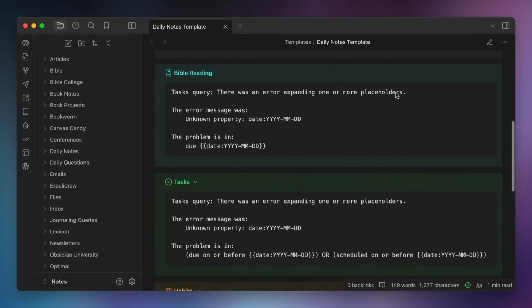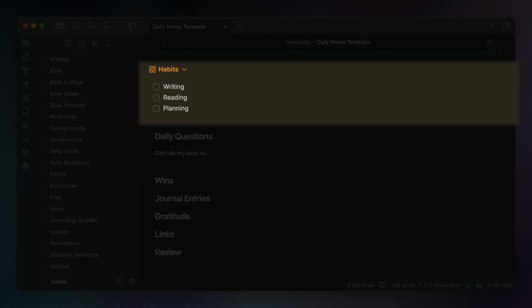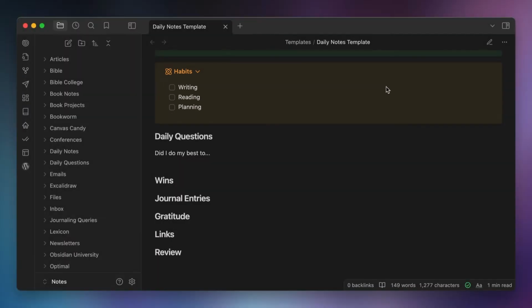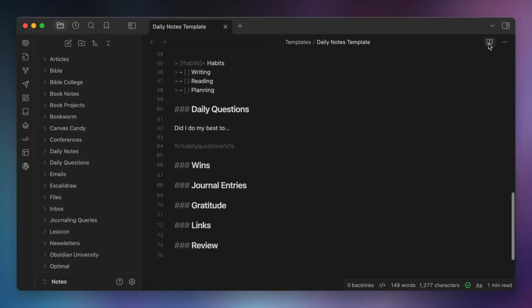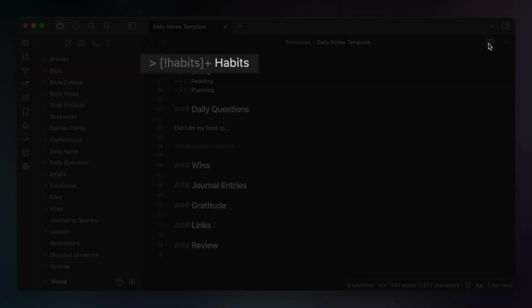Now, I've got a lot going on in this example, but I'm going to focus just on this section here that I use for habit tracking. Now, to track habits on your daily note, all you really need are the checkboxes and the task names. In this example, I have 3 habits that I'm currently tracking: writing, reading, and planning. But instead of just leaving these as normal task bullets inside of my daily note file, I've put them inside of a custom callout. Now, you can create a callout by using the greater than sign, a space, and then the callout code and title. The callout code is inside of square brackets, and the type of callout is indicated by using an exclamation mark and then the callout name.